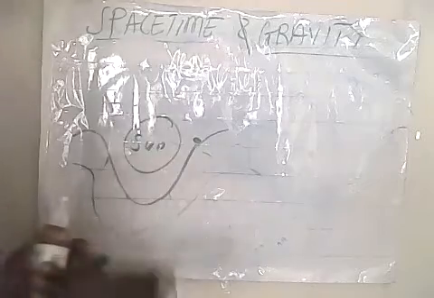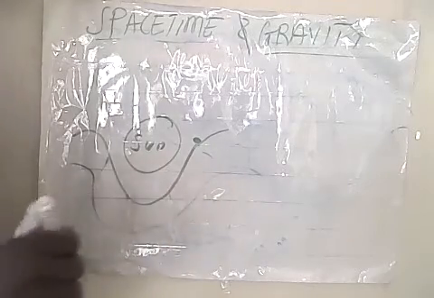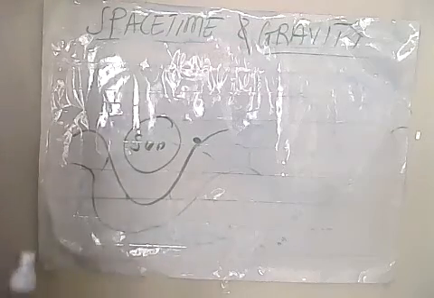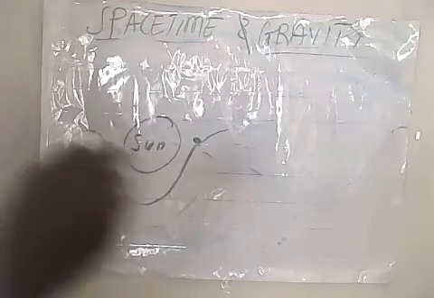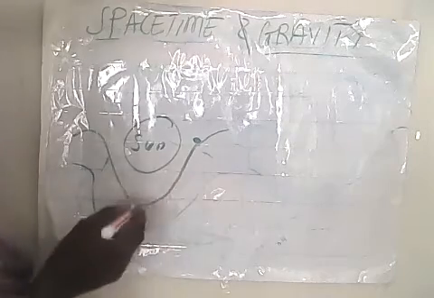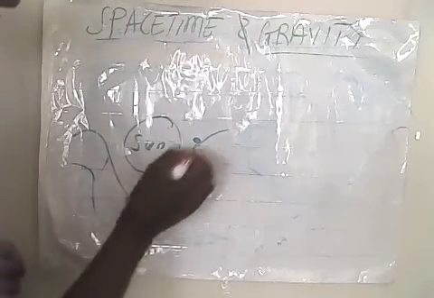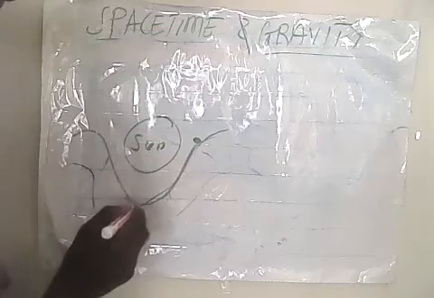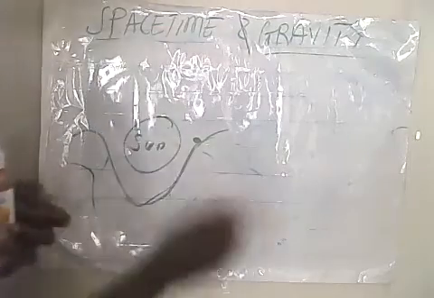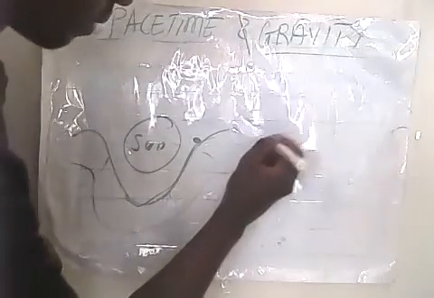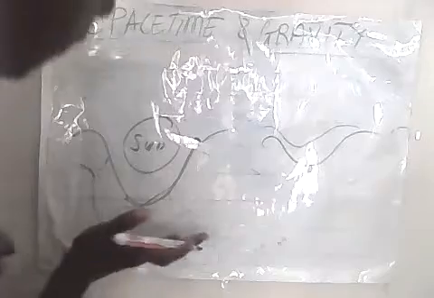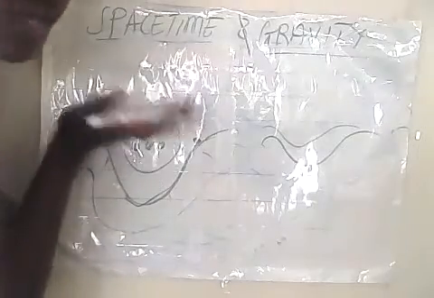But what if the sun goes away, or what if the sun disappears or vaporizes? What will happen? Okay, this is the sun. When it vaporizes or disappears, do you see this space-time? Let's say the sun disappears, then this space-time will tend to come up, filling this gap which the sun has left.